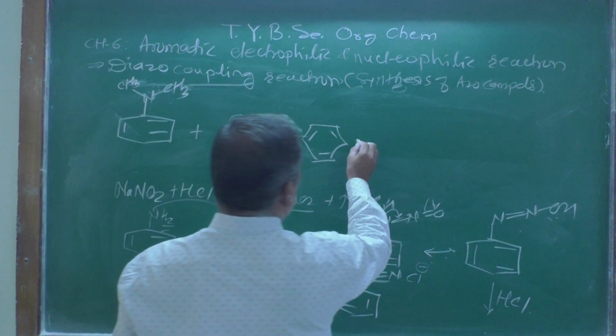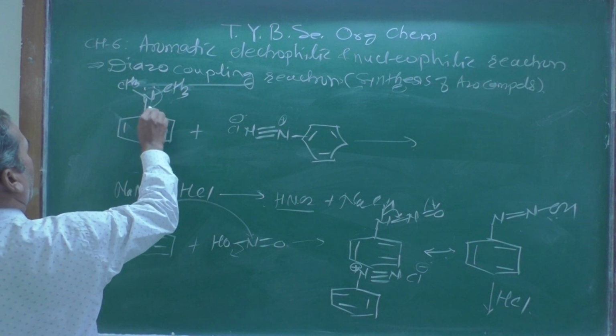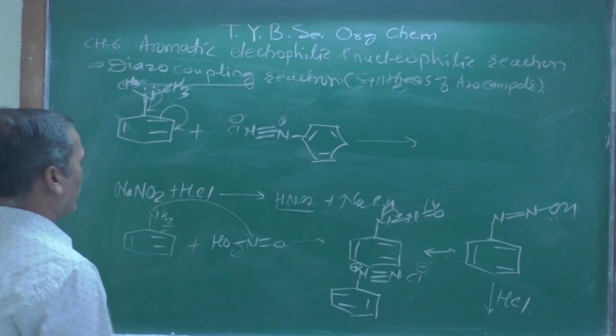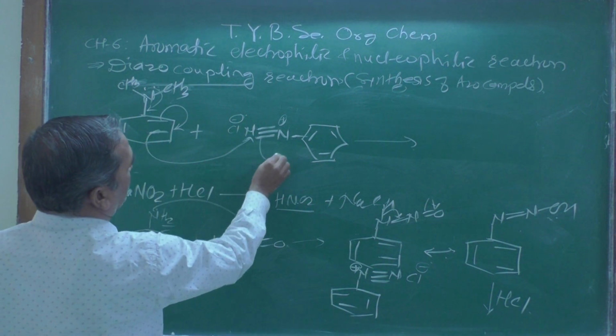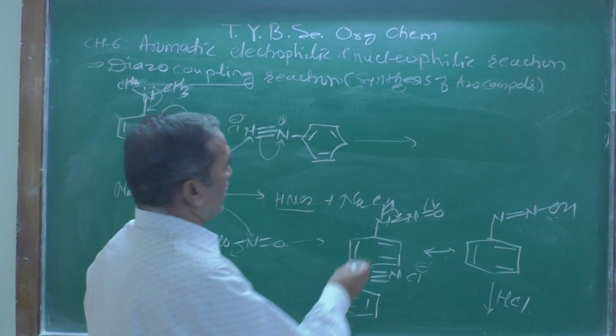Now when this lone pair comes here forming a double bond, and this double bond shifts from here to here, this double bond is going to attack this nitrogen atom, and positive charge is going to be there.